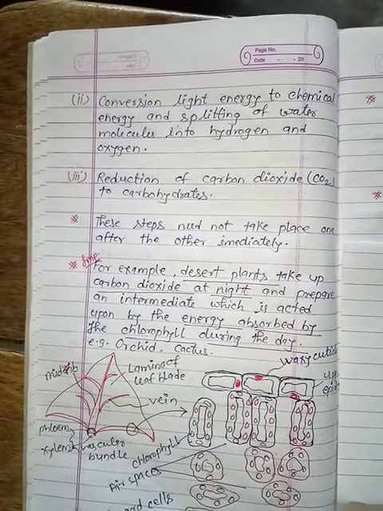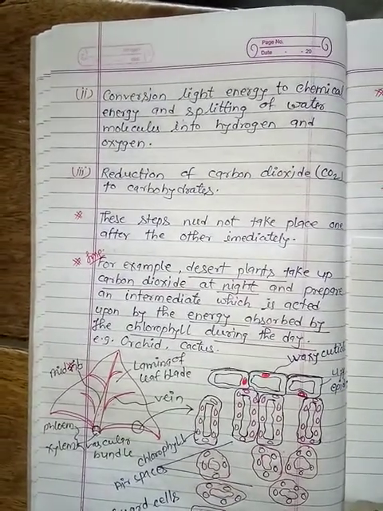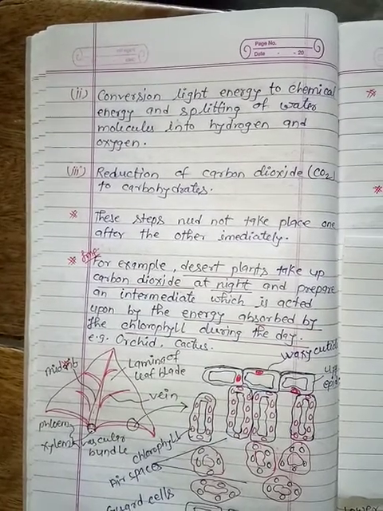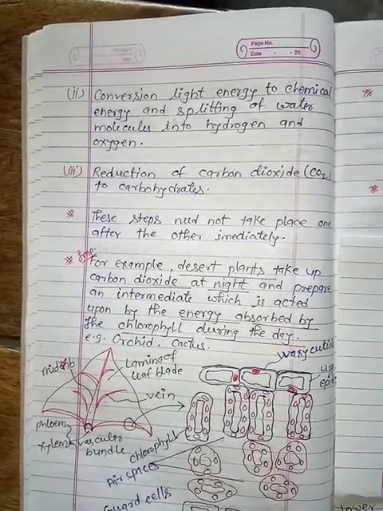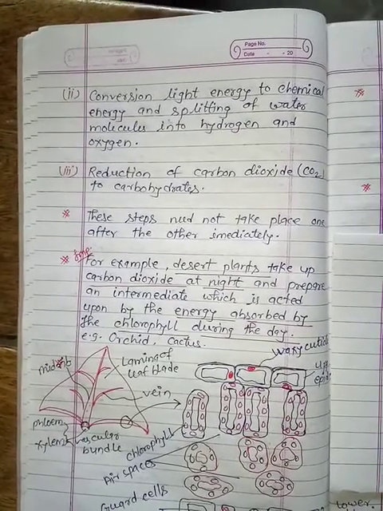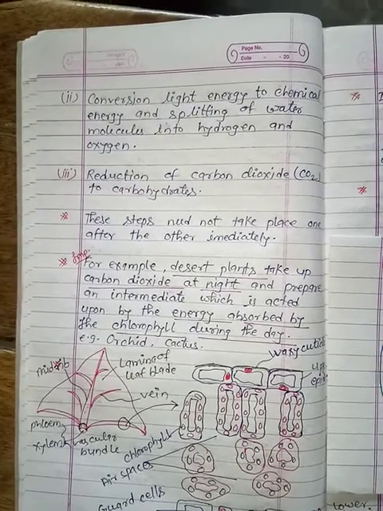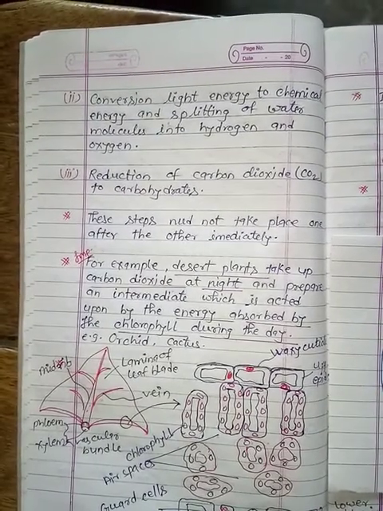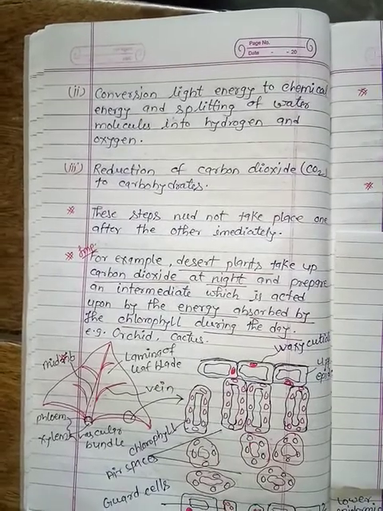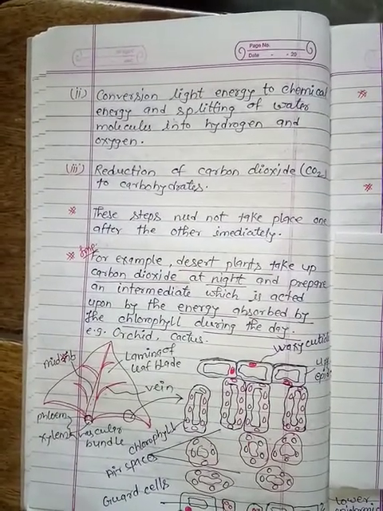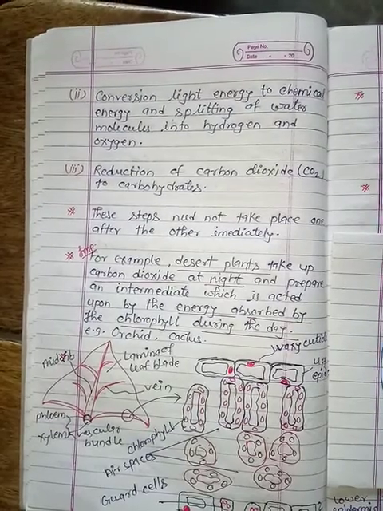These are very important for the board examination. These steps need not take place one after the other immediately. Some processes take place during the day, like the trapping of energy and splitting of the water molecule into hydrogen and oxygen. That process takes place during the daytime, and reduction of carbon dioxide to carbohydrate takes place in the dicot and monocot plants.